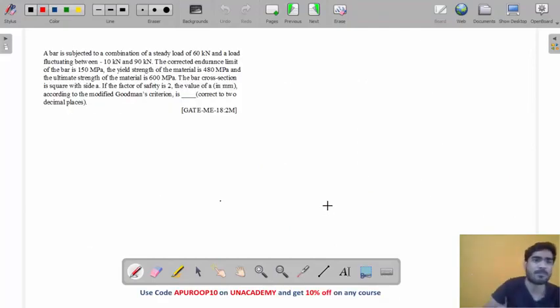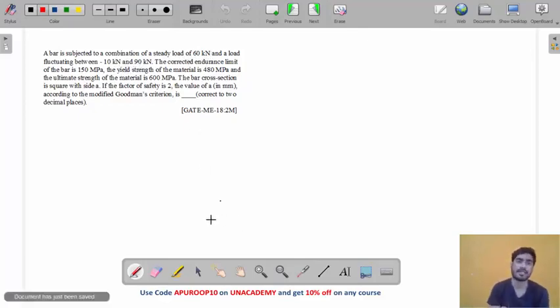Okay, so this is a problem from GATE 2018. I told you that in recent years there are problems from modified Goodman. So let's solve this problem, my friend. A bar is subjected to a combination of steady load, 60 kilonewton, and a fluctuating load of minus 10 to 90 kilonewton.